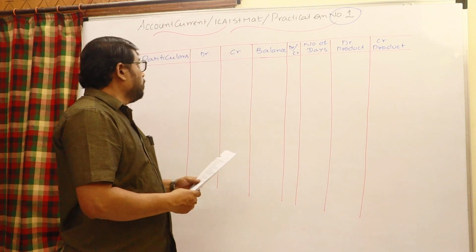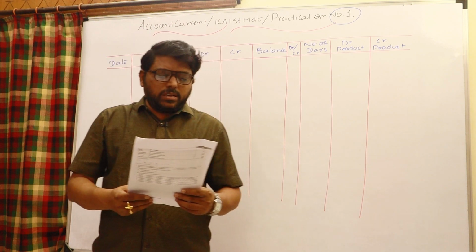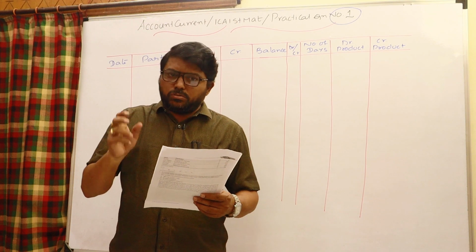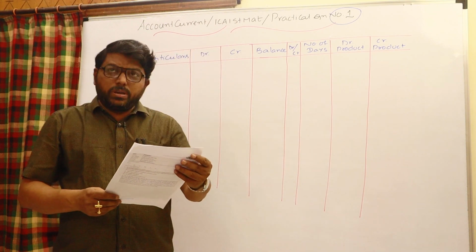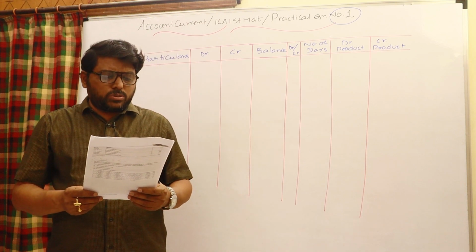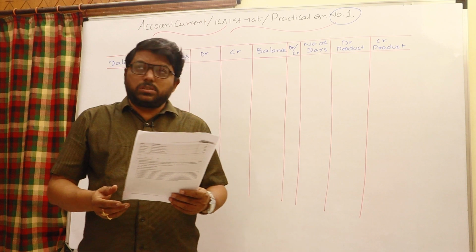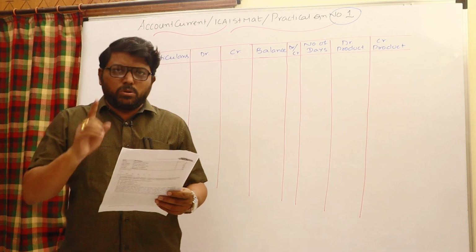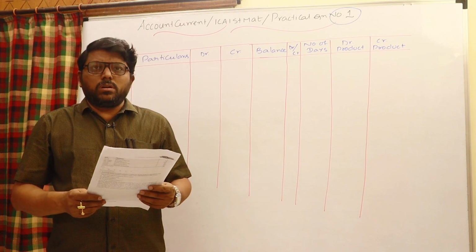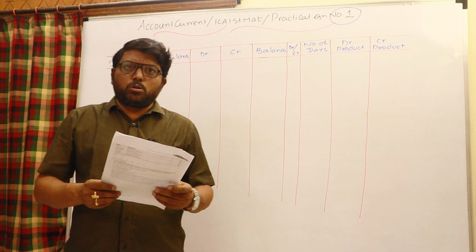Hi friends, today we are going to discuss account current from the ICAI study material, practical question number 1. The complete theory part and all illustrations have already been uploaded. Today we are discussing practical question number 1, and later we can discuss practical question number 2 and one more example sum, where we have to discuss how account current is prepared by the epoch method.